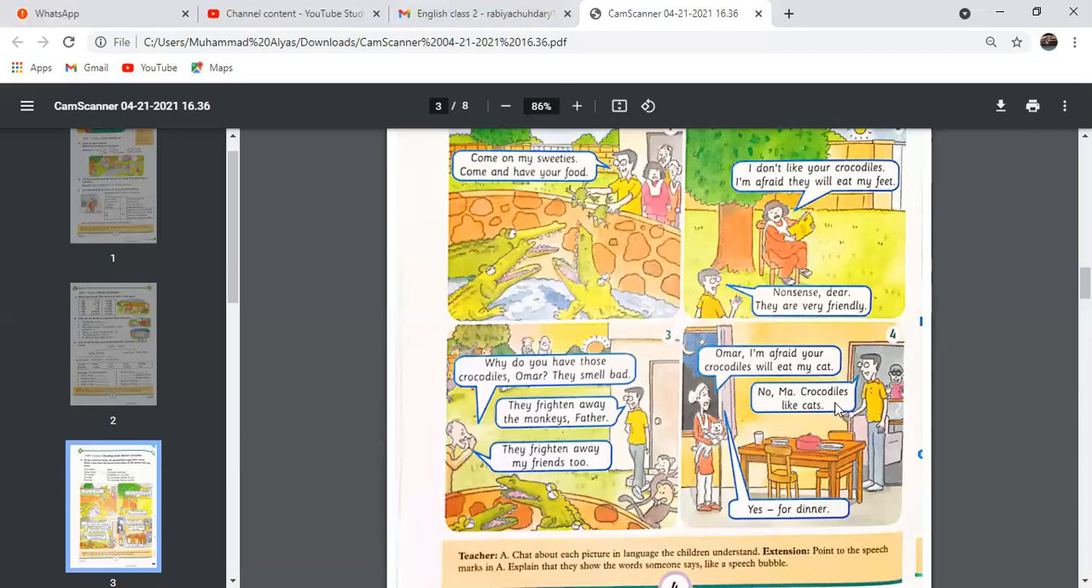No, Ma, crocodiles like cats. He's saying that, no, Ma, crocodiles like cats. They are friendly. He means to say that they are friendly. And what is the granny or grandma saying again? Yes, for dinner. It's so funny that grandma is saying yes, the crocodiles like cats for their dinner.